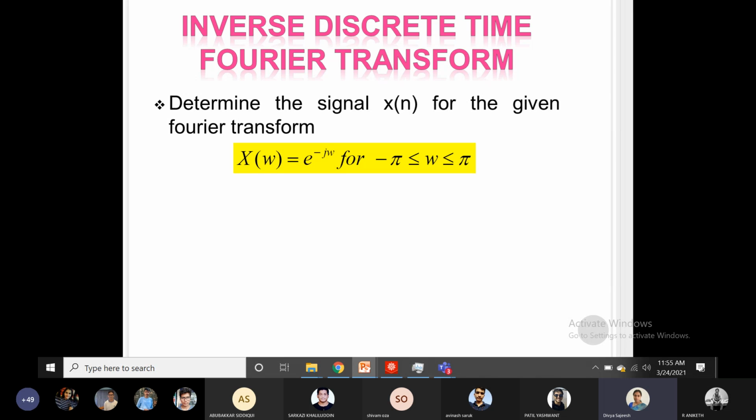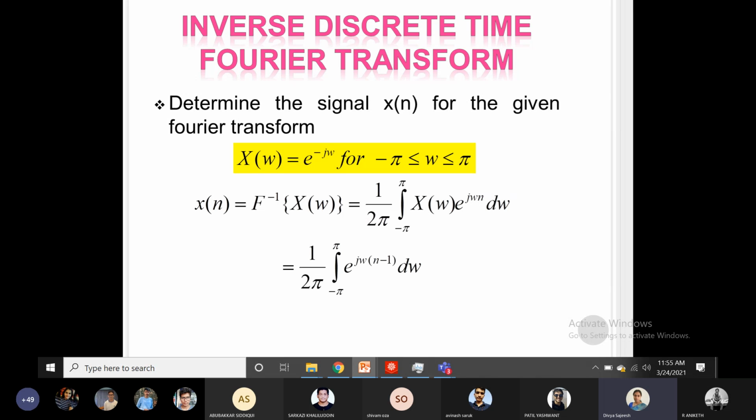So this is a question: x of omega is equal to e raised to minus j omega for minus pi to pi. Applying the formula for the entire period 2 pi, 1 upon 2 pi, integral from minus pi to pi of x of omega e raised to j omega n d omega. If I substitute x of omega as e raised to minus j omega into e raised to j omega n, two e raised to terms are coming, so we can club them together. It can be written as e raised to j omega into n minus 1 d omega.